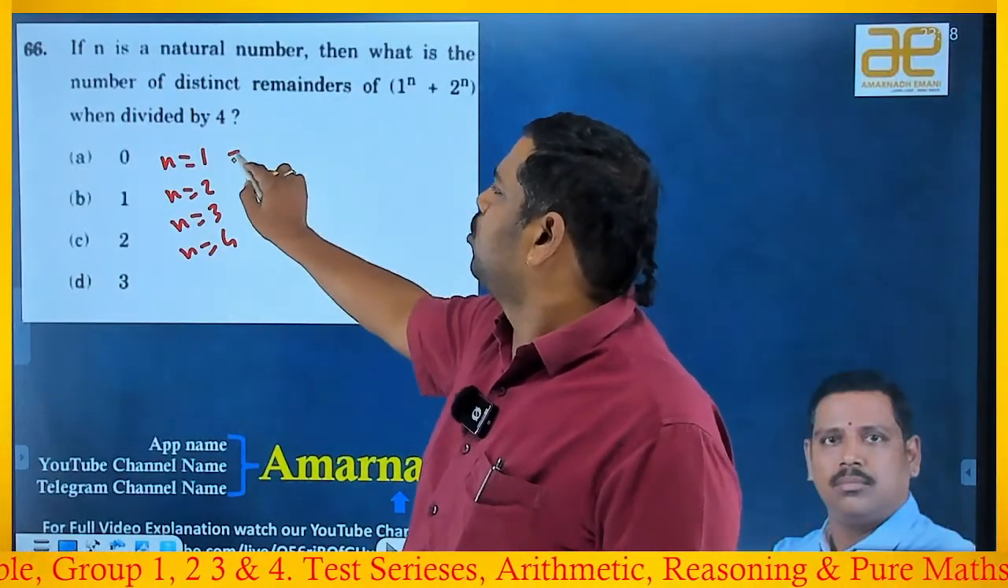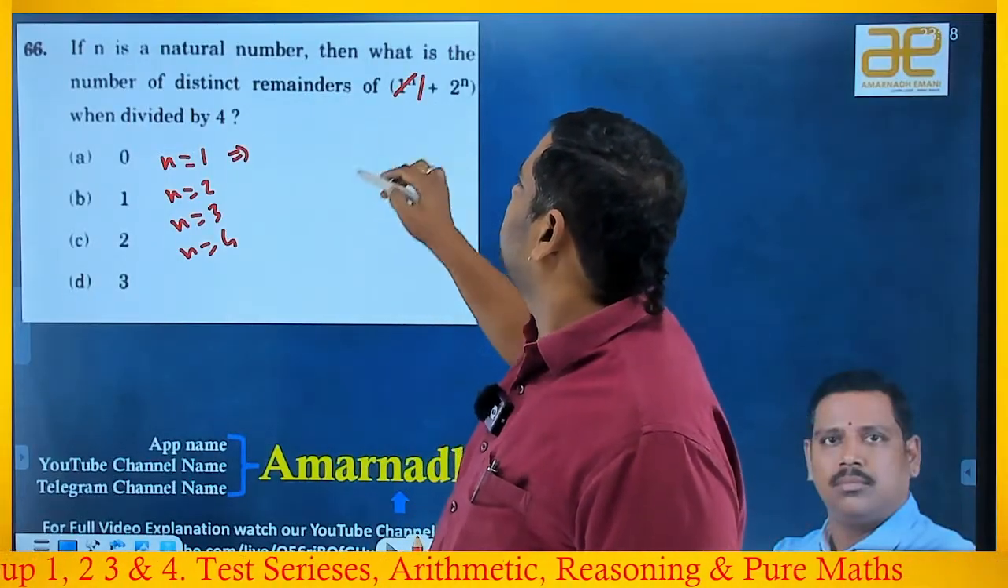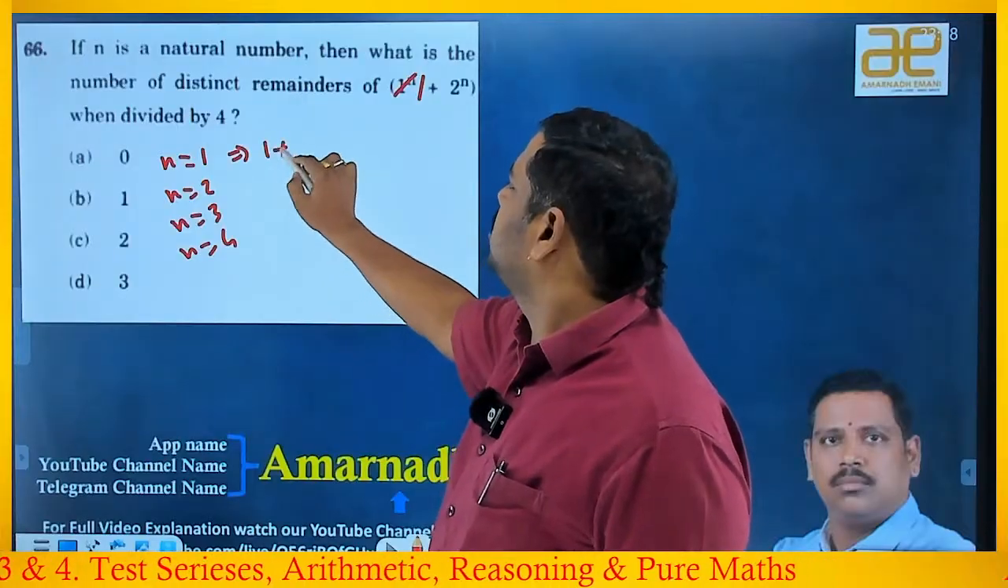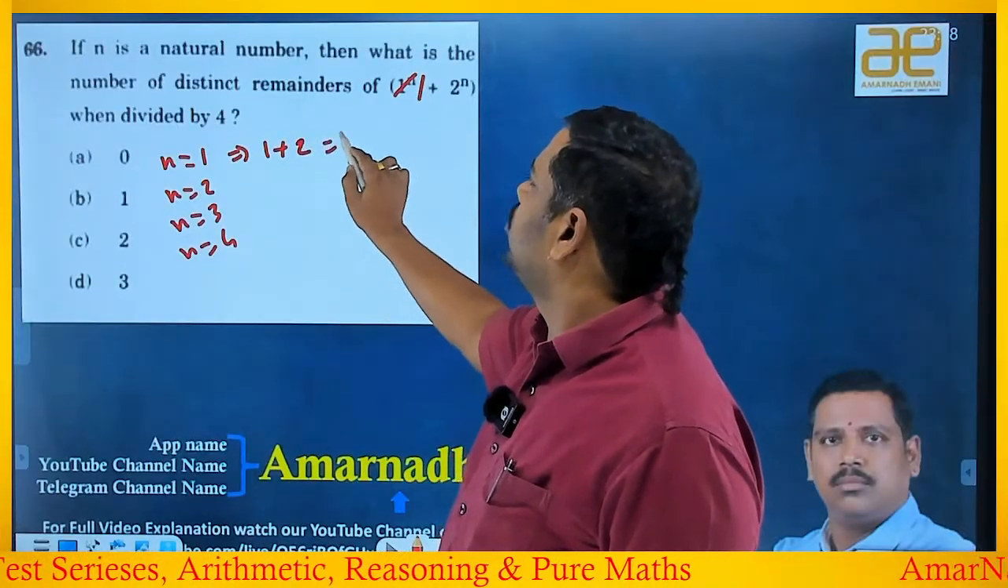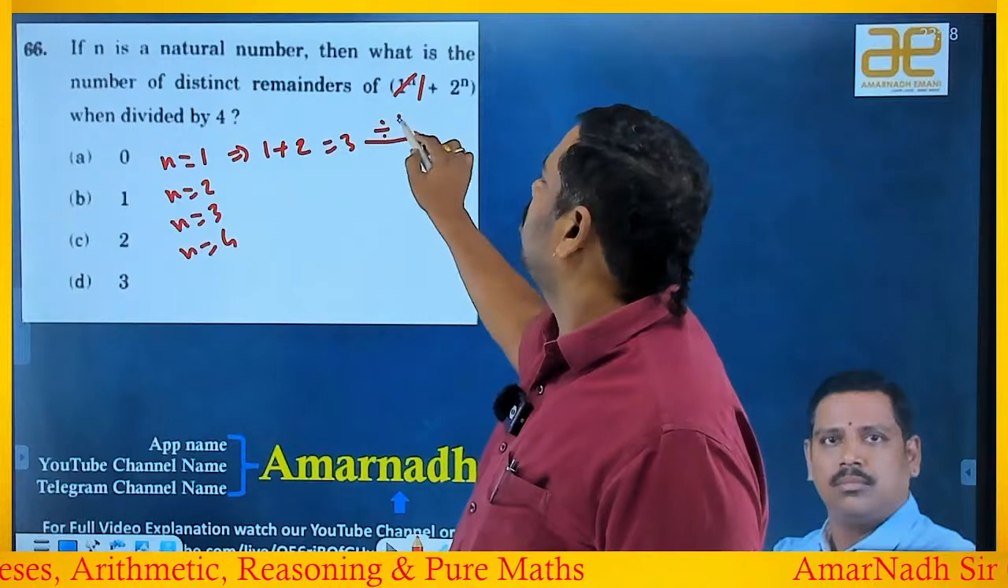Else we have to do like this. 1 power n is always 1, right? Okay, 1 plus 2 power 1 means 2, equal to 3. When you divide with the 4, you will get 3 only, right?